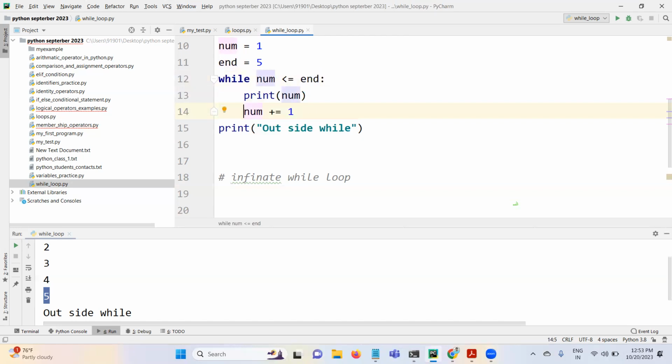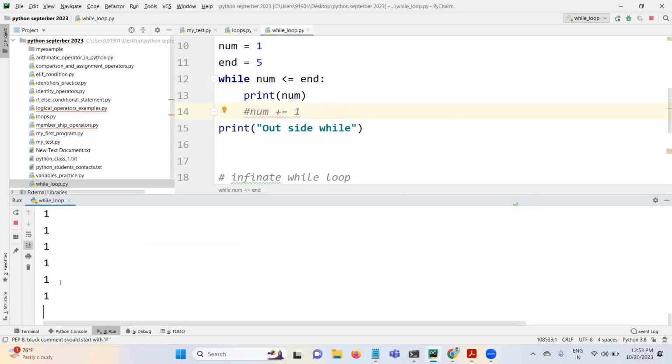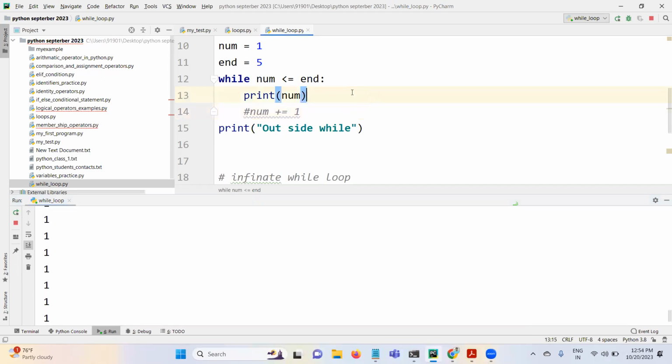So yes, let me show you this. I just comment this out and run it. It's just executing 1, right? It keeps on executing. It is an infinite loop. It will terminate only when the process stops or when we get memory issues. But be careful, your Python program is stuck here because it's an infinite loop. Let me stop this.